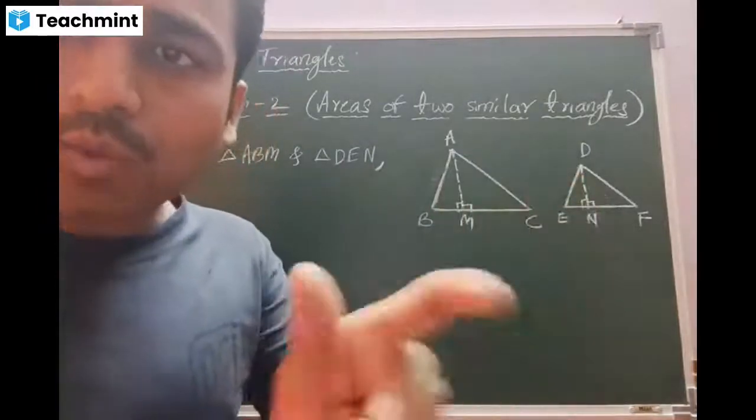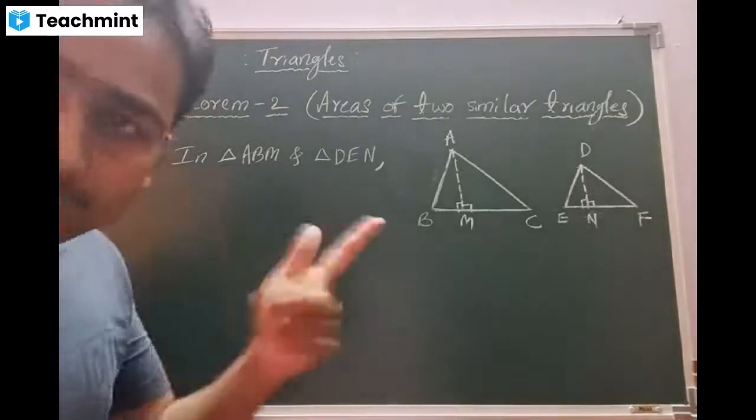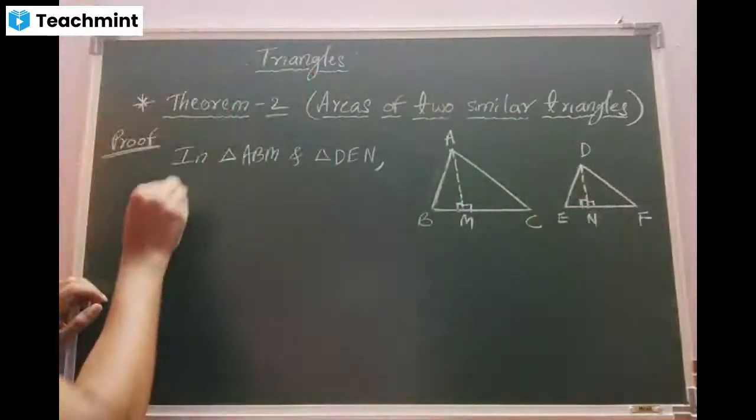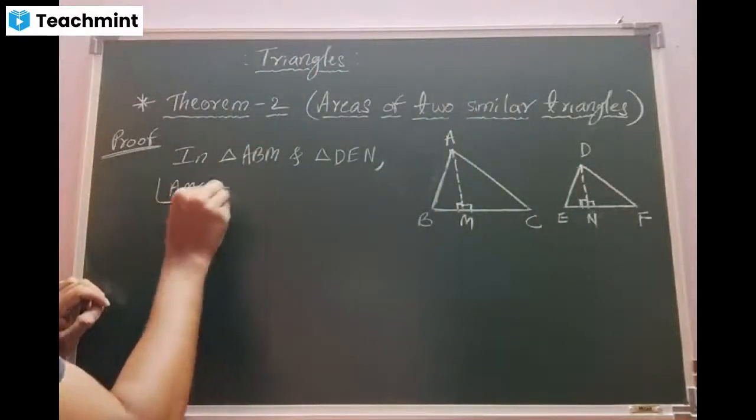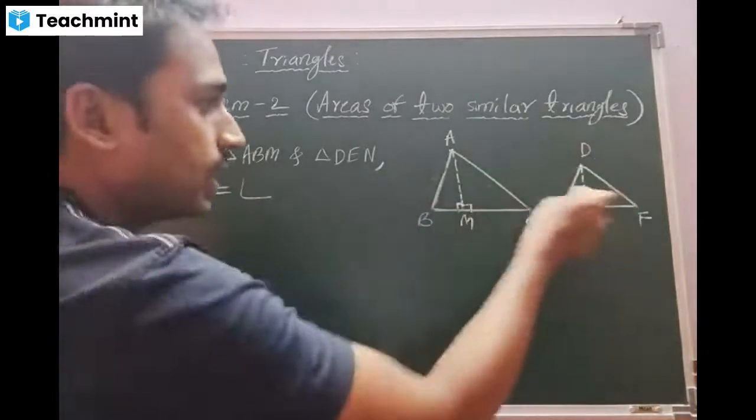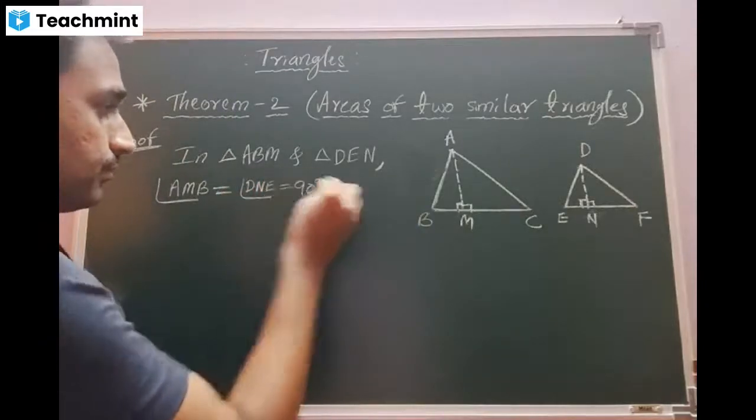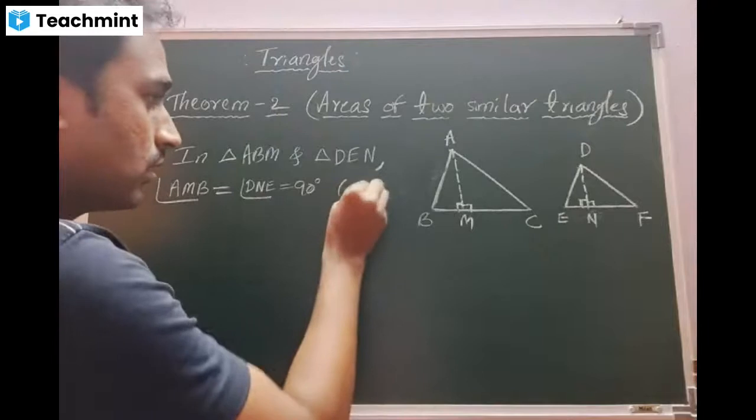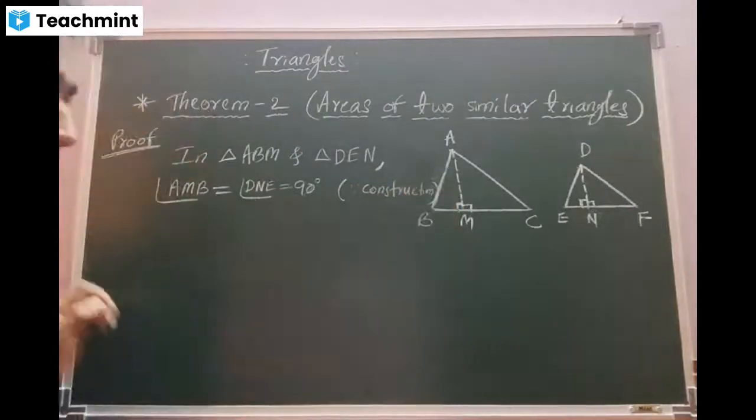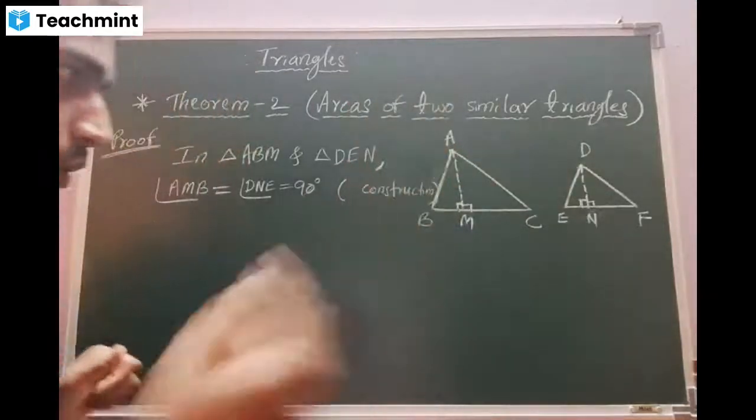Apply the AA rule. Which rule, beta? AA rule. Look at this. I can say this angle and this angle are equal, beta. Yes, sir. Angle AMB is the same as DNE. Both are 90 degrees. What is the reason, beta? Because it is a perpendicular line. That is the construction, beta. We have done it. In the construction part, we did the perpendicular. That is one, okay, beta.